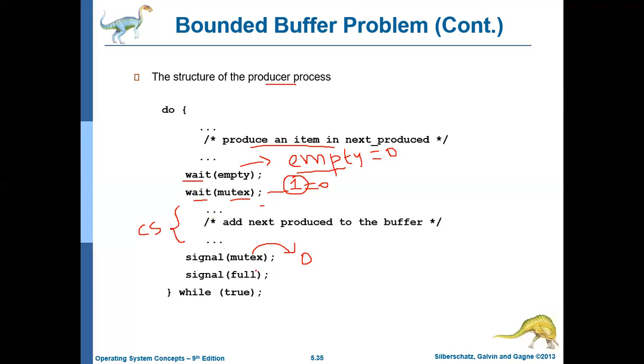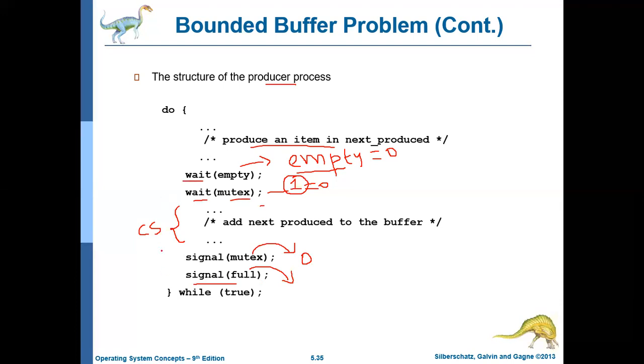And then it performs a signal operation on full. Full may not be n, but full will be at least greater than 0, because the producer has now added one item. So there is at least one item to consume. So the producer is performing a signal operation on full.